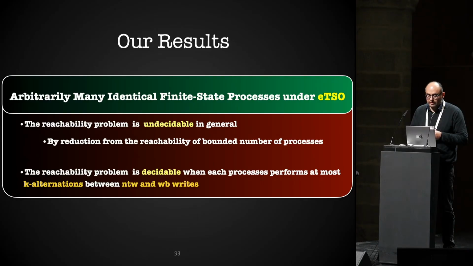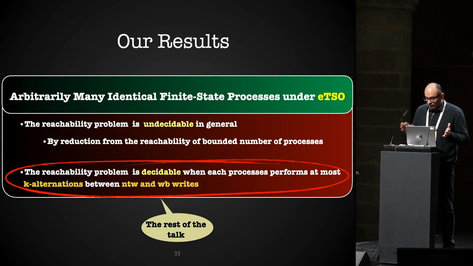Therefore we have a reduction from the reachability problem in the case of a bounded number of processes. Now, we have shown that if we use the same under-approximation, which is bounding the number of alternations between the different types of writes per process, then the problem becomes decidable. Here you observe that we are bounding per process, so the number of all possible alternations over all processes is unbounded. And this will be the rest of the talk.